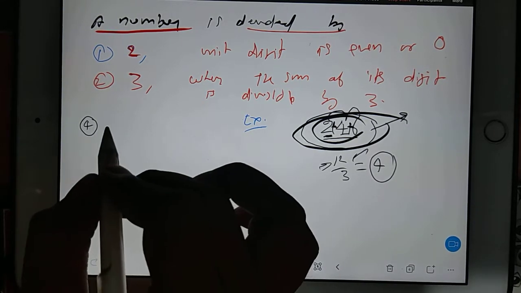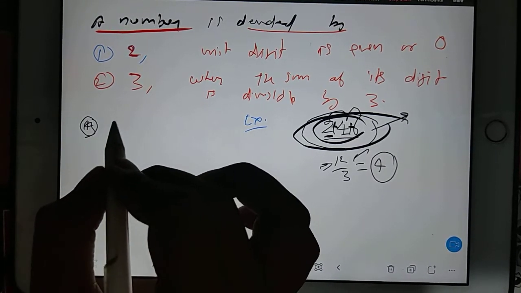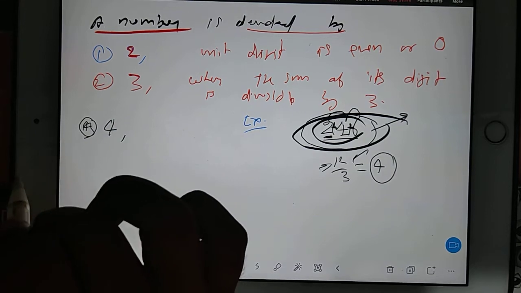Now the third, by 4. How will you check?